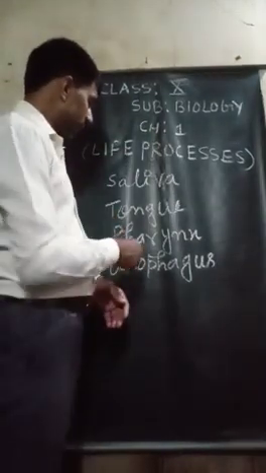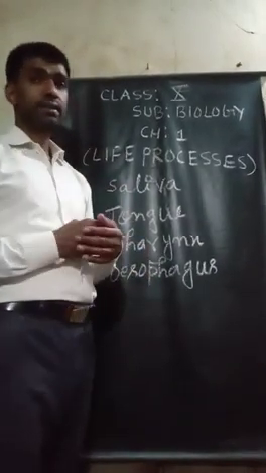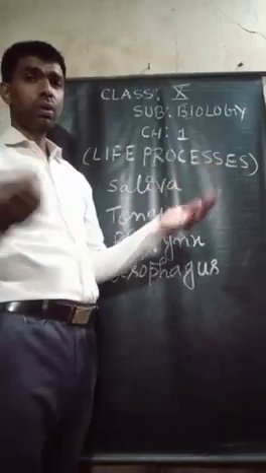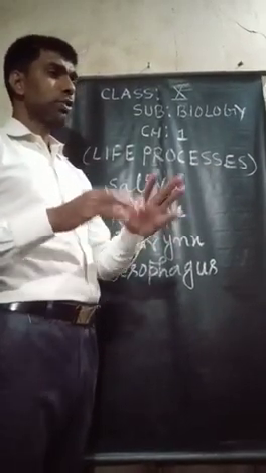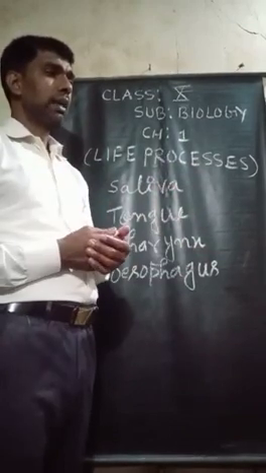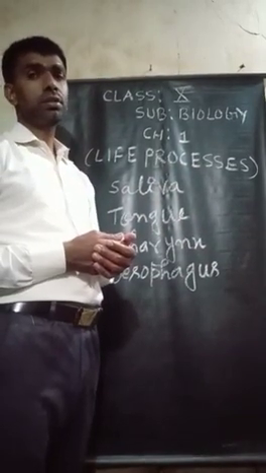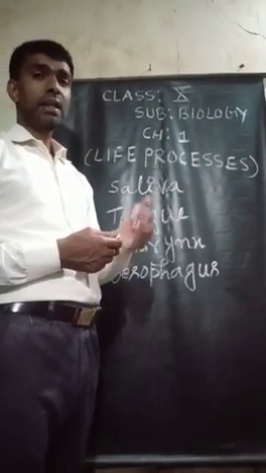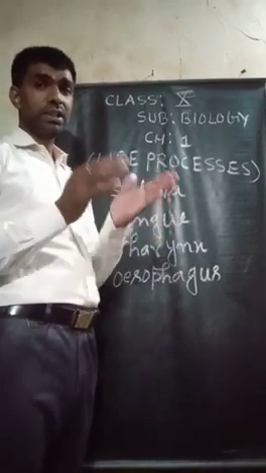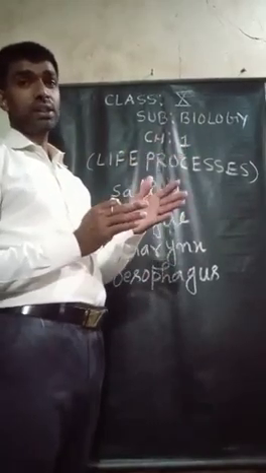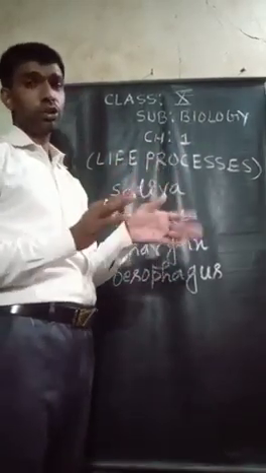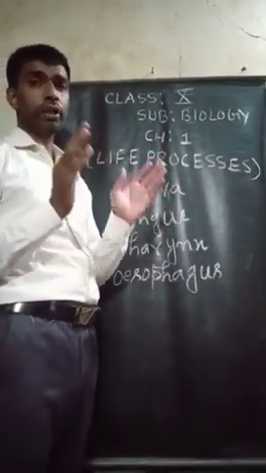Now I am going to describe the pharynx. The pharynx is a common passage for food and air at the back of the throat. Through the pharynx, air passes and food also passes, so that's why it is called a common passage for air and food.